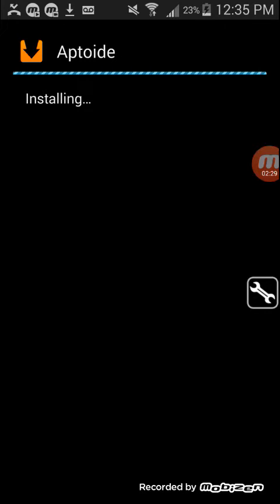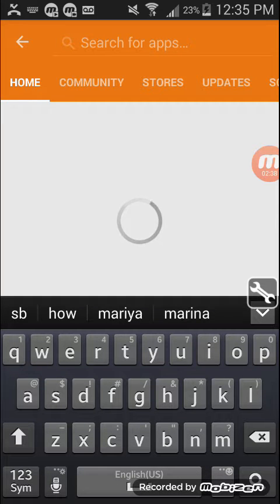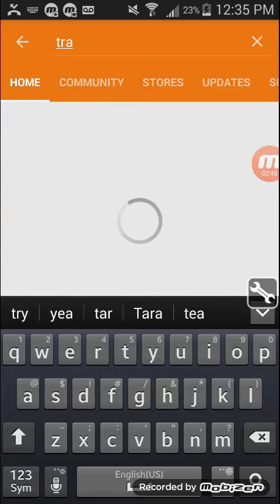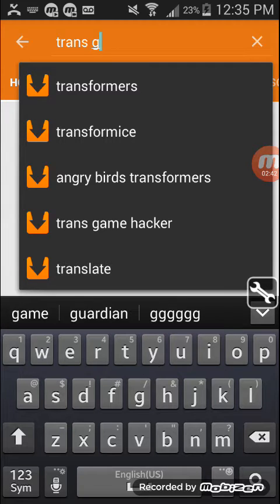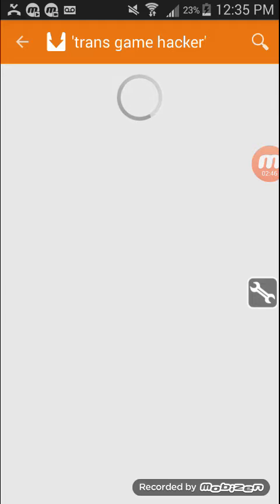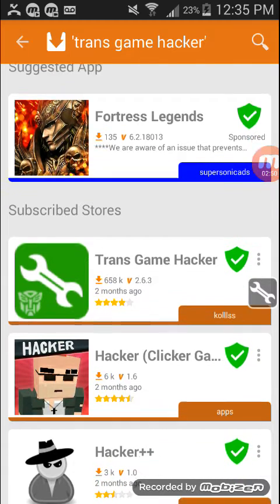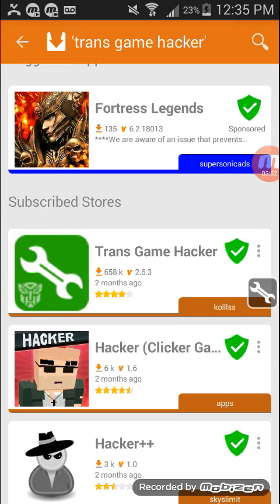It might take a while. Then press open. Then type in game hacker. And it should load. Then press this first icon right here.